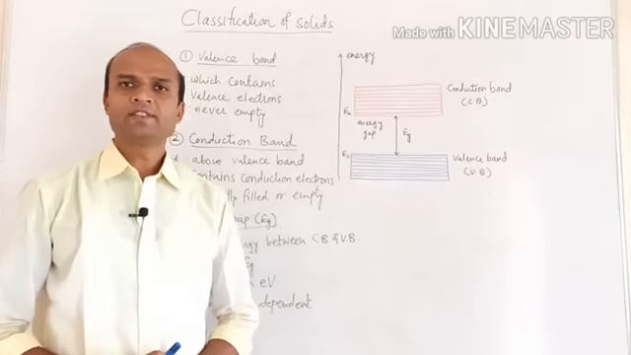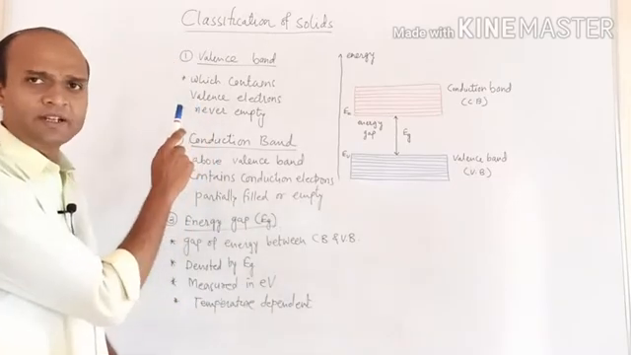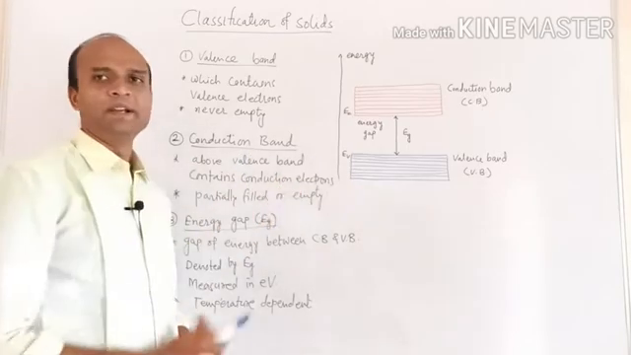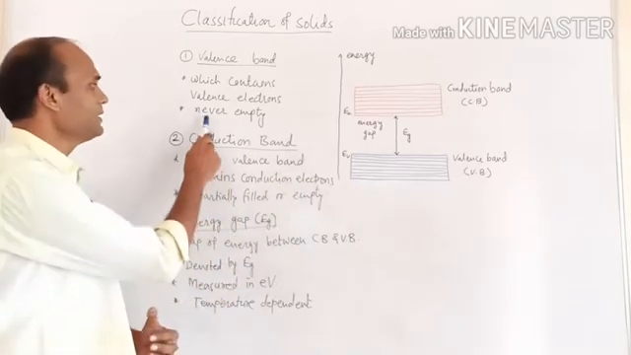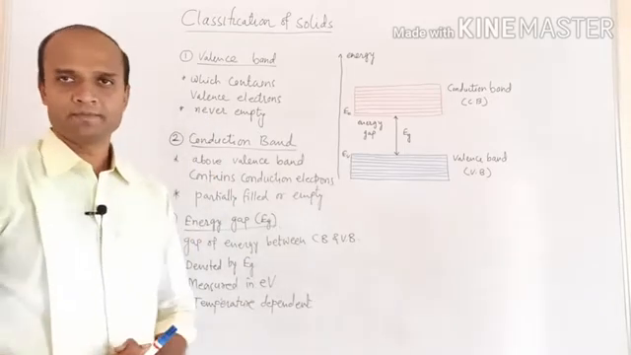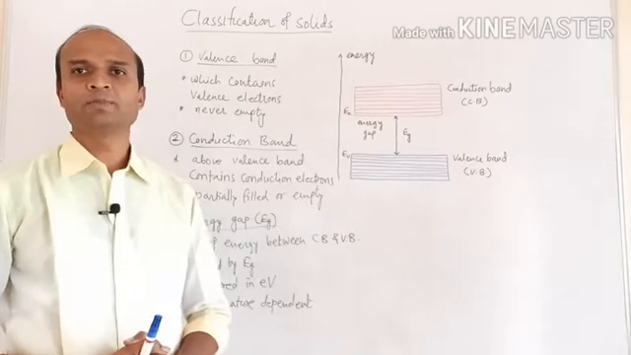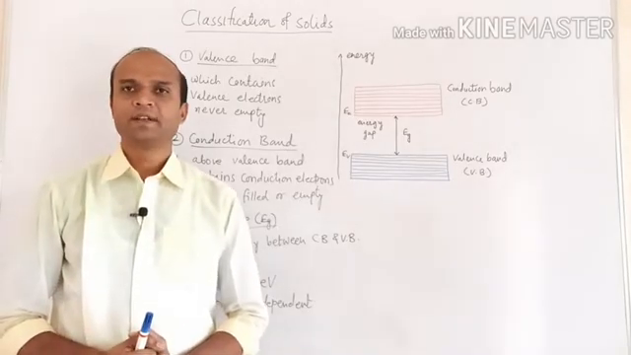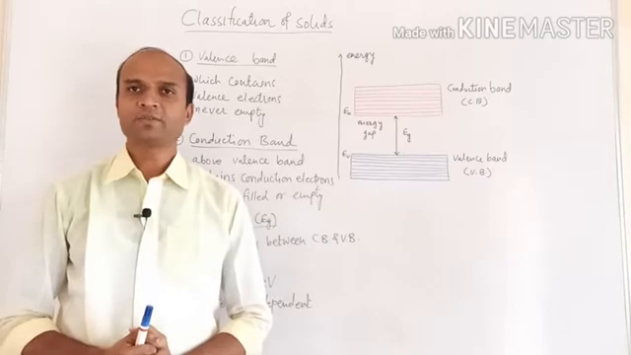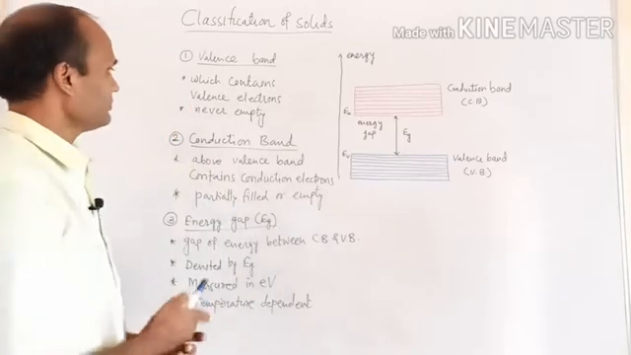Then this valence band is either partially filled or completely filled, but it is never empty, as it is formed due to the splitting of the valence shell, and the valence shell always contains electrons, and that's why it can never be empty.